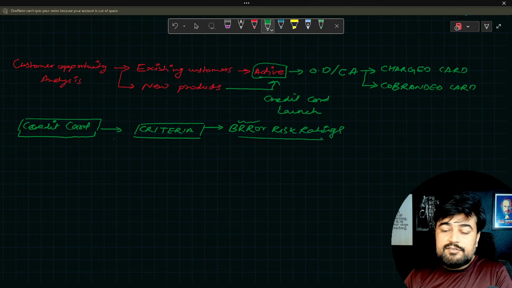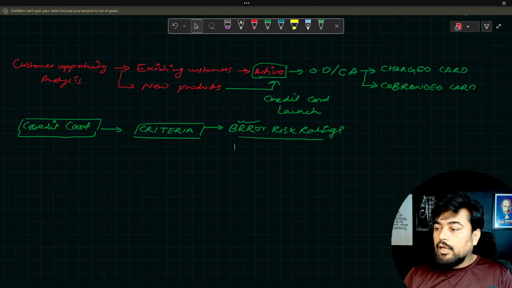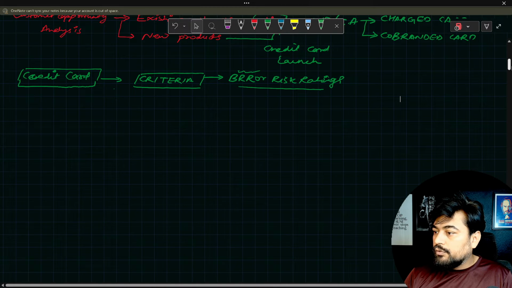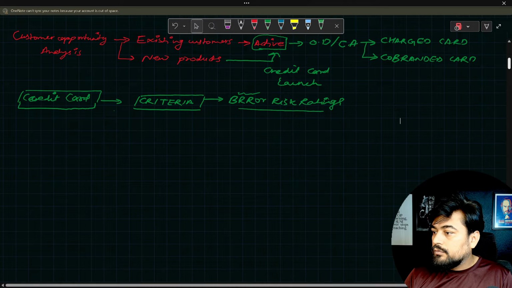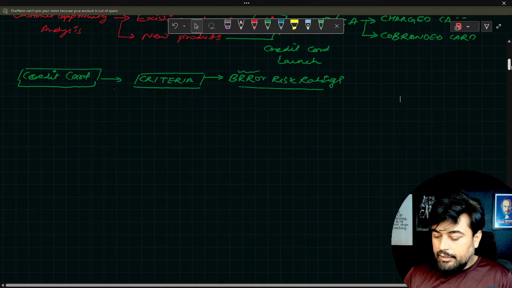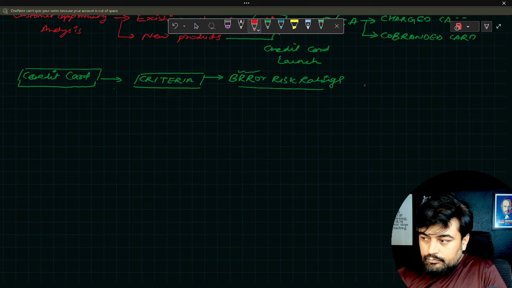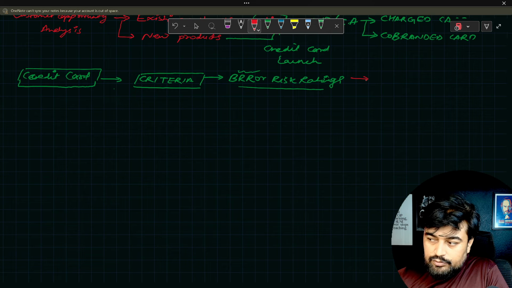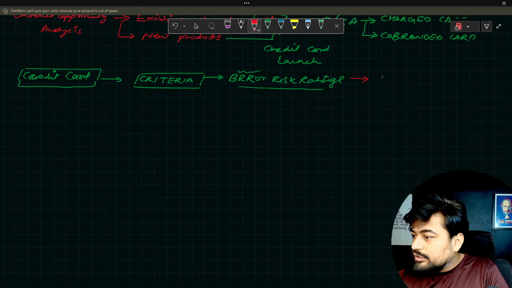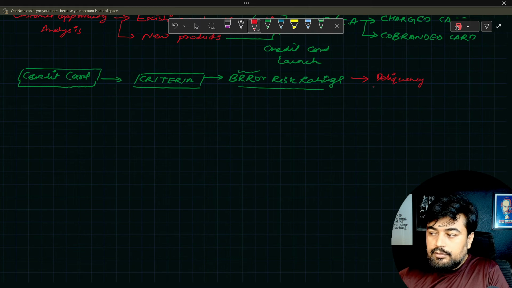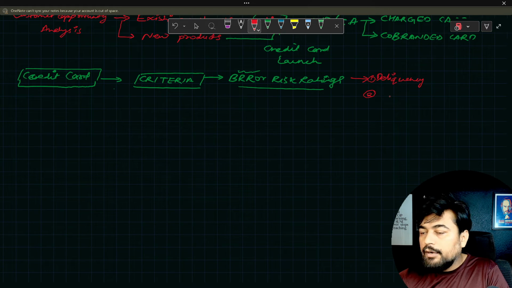Bank usually does this when they are preparing the scorecard or the whole analysis. Now using this particular strategy, I am going to tell you how you will make a full scorecard. So you have the borrower risk rating or the riskiness of the customers. You will check this. Now on the basis of this, there would be some components you are going to check. How will you check the riskiness? Using the delinquency. How much the customer was delinquent. Number one, delinquency, all of you should know. If you don't know, please put the comment, I will reply to that.